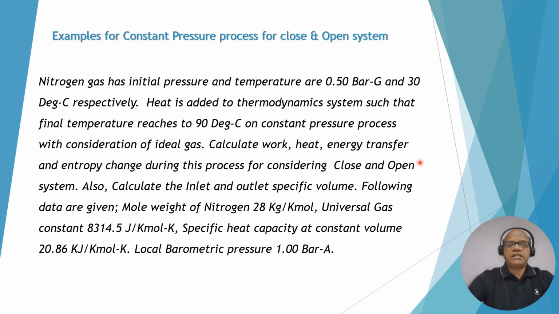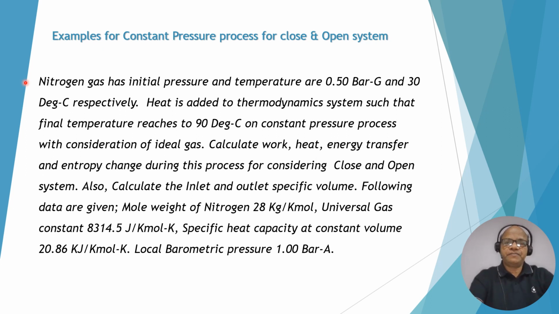Now let us understand with an example. Nitrogen gas has initial pressure and temperature of 0.5 bar gauge and 30 degrees Celsius. Heat is added to the thermodynamic system such that the final temperature reaches 90 degrees Celsius in a constant pressure process, with consideration of ideal gas.